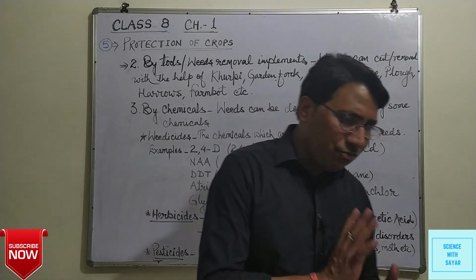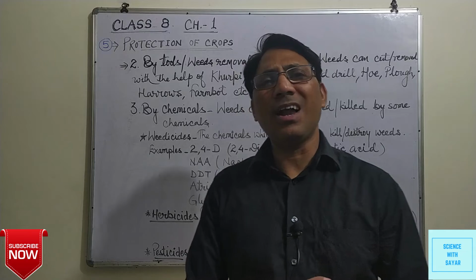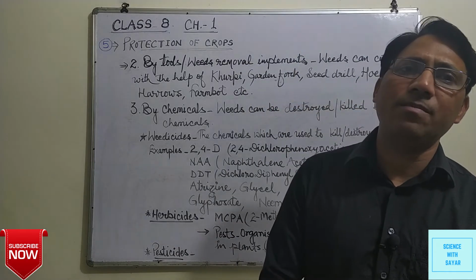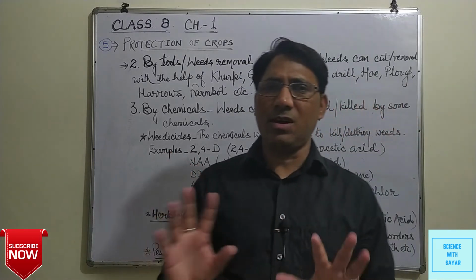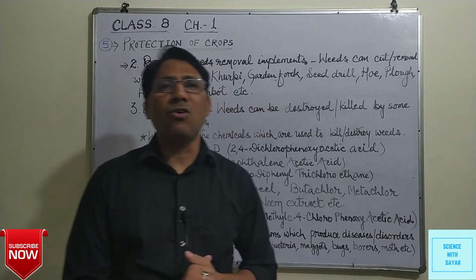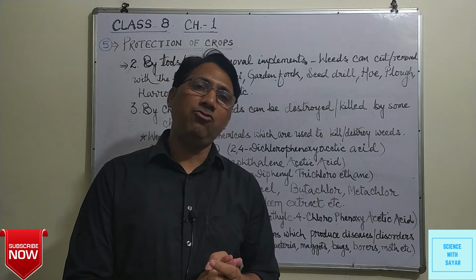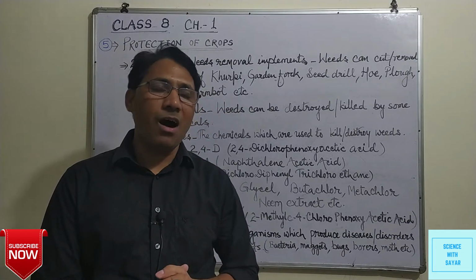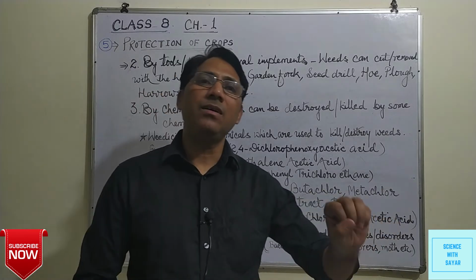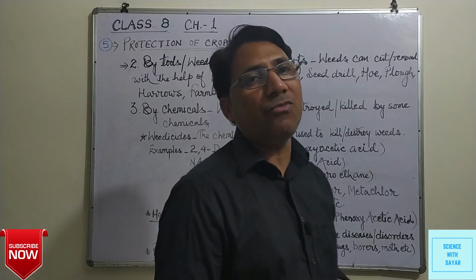If different types of grasses or plants are grown in the field, and these plants or grasses are not useful to us, then we use some chemicals that can harm all the plants and grasses which are unwanted.